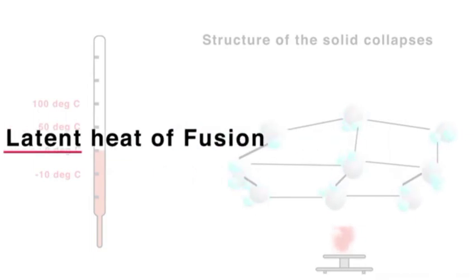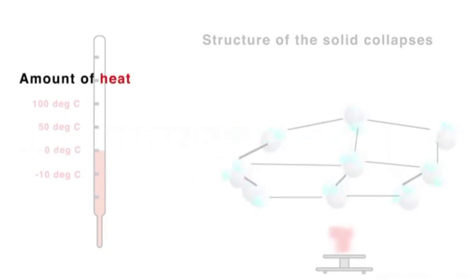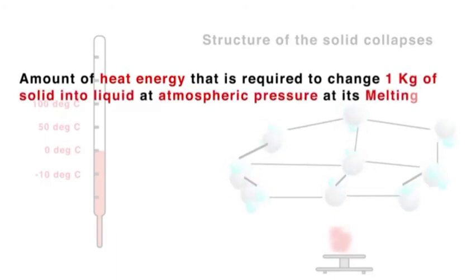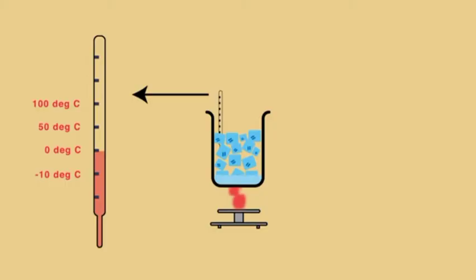In exact terms, the amount of heat energy that is required to change 1 kilogram of solid into liquid at atmospheric pressure at its melting point is known as latent heat of fusion. When the whole of the ice in the beaker gets converted into water, the temperature again starts rising. We let the heating continue.